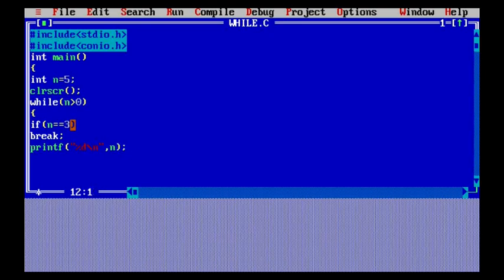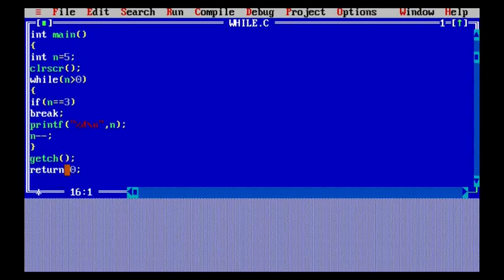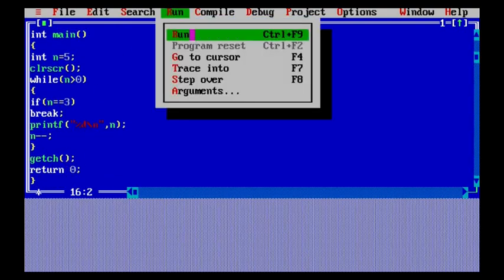Meaning, as soon as I get 3, it will get out of the block, but as long as it is getting the value, it will print the n value, and after that I have given an n decrement. Why have I used decrement here? Because the value is 5 and I want to move it backward so as to check the if condition and also to print the other values. So that's why I'm decrementing here. You can understand the concept of increment and decrement, and as you can see, the output 5 and 4 is printed.